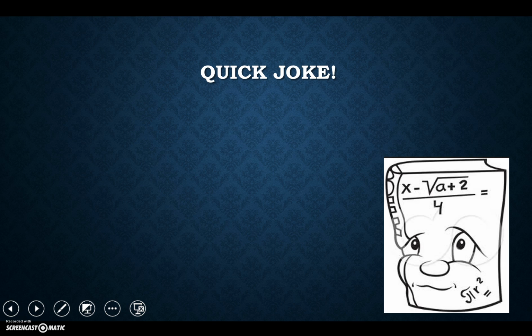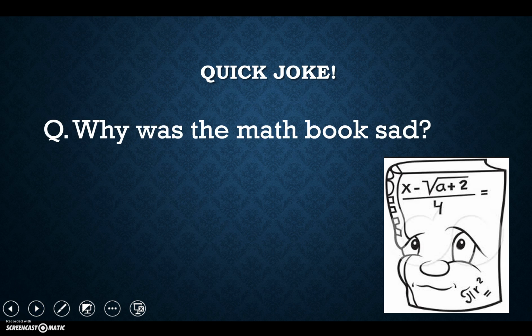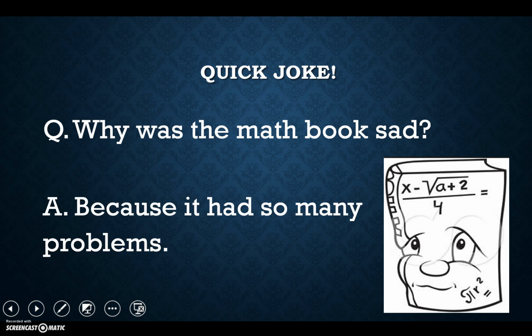Who doesn't love jokes? And who doesn't love math jokes? So let's first start with this one. Why was the math book sad? And I tried to find the saddest math book that I could possibly find on the internet, and this was possibly it. So why was the math book sad? If you didn't know, it's because he had so many problems. No, nothing? Okay. Well, let's move on anyway.